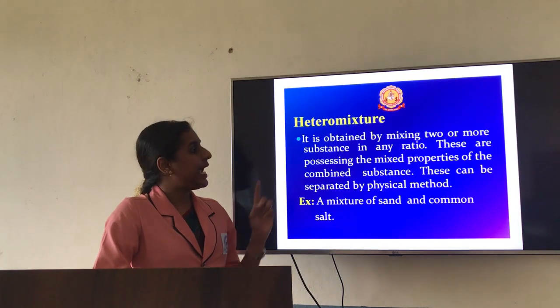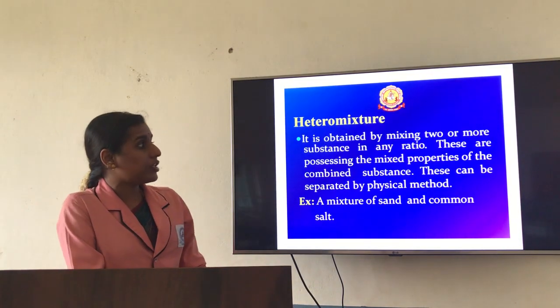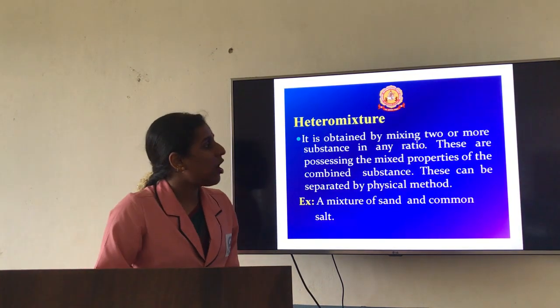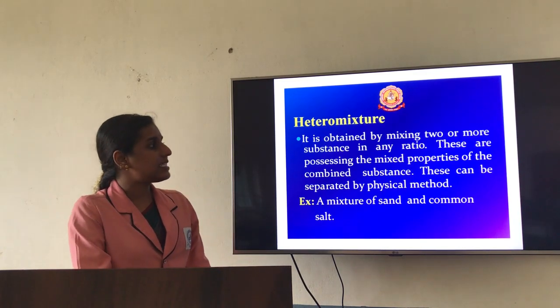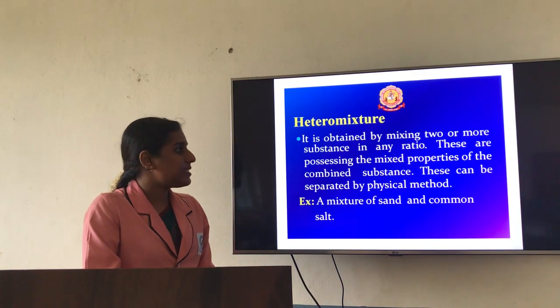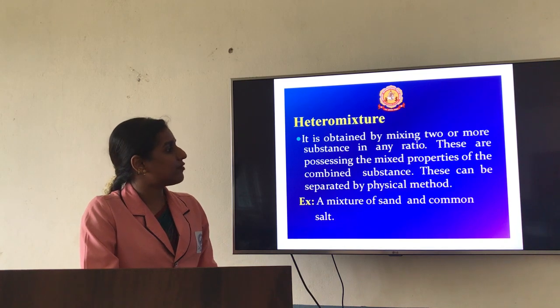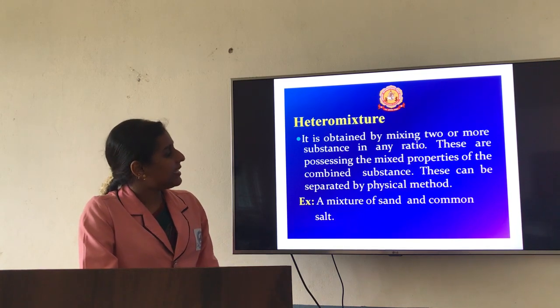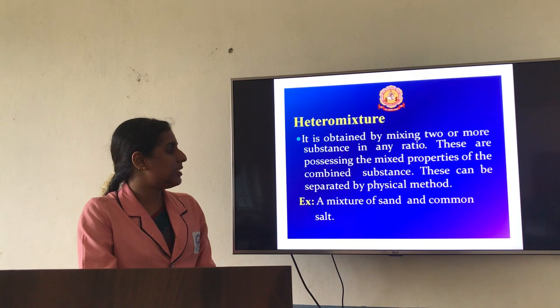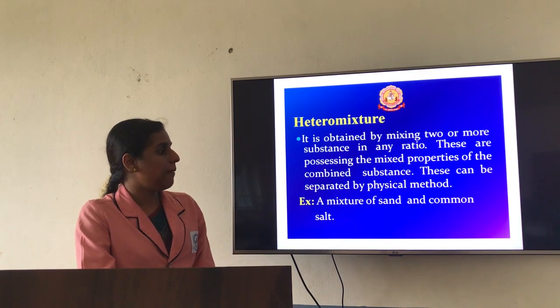The next one is heteromixture. Heteromixture is obtained by mixing two or more substances in any ratio. These possess the mixed properties of the combined substances, and this can be separated by a physical method. An example is a mixture of sand as well as common salt.